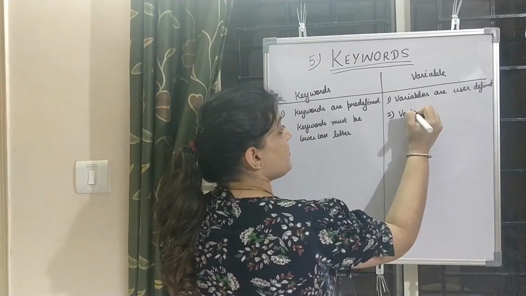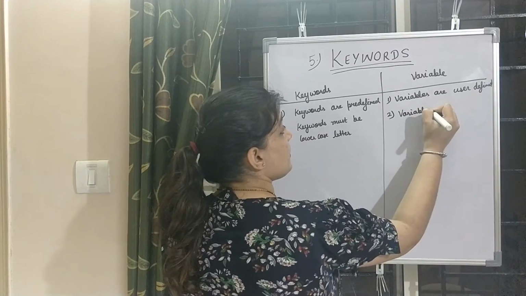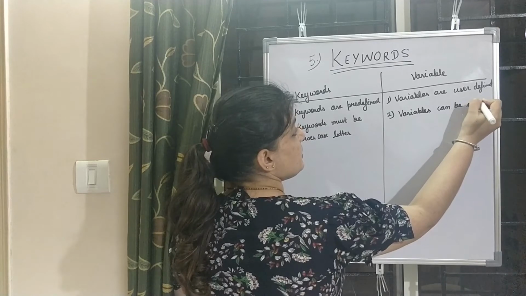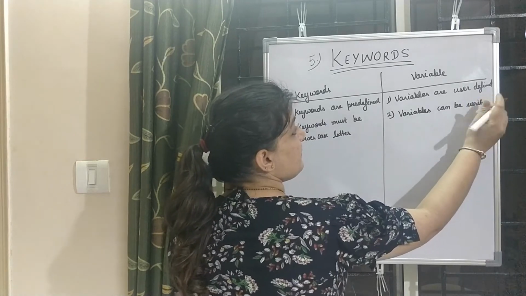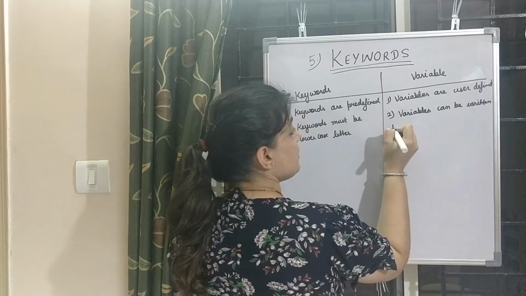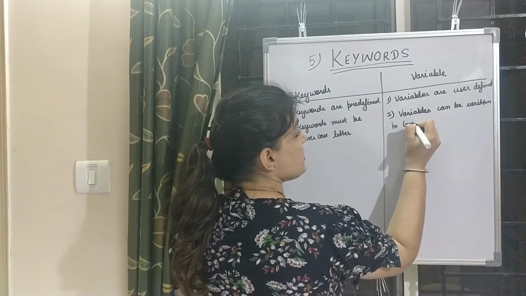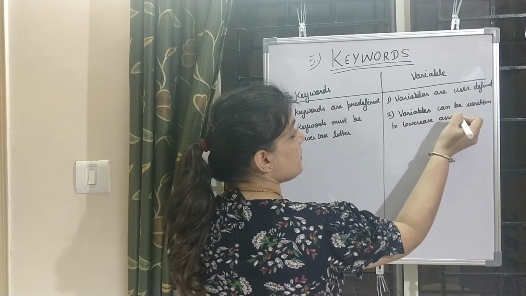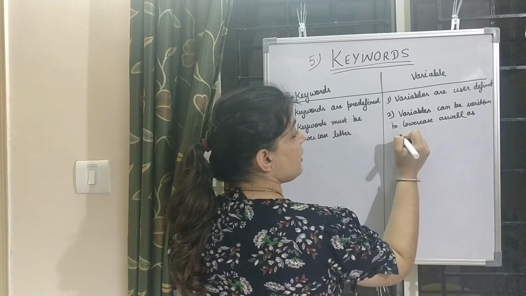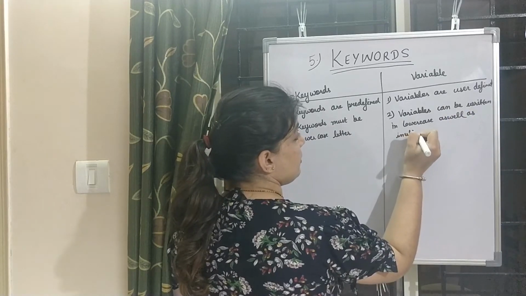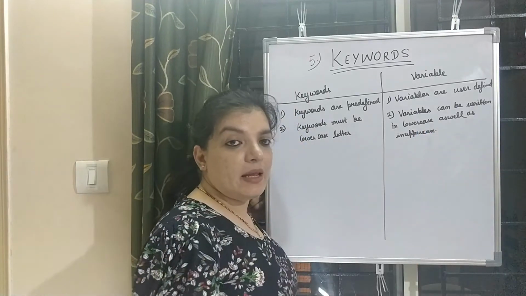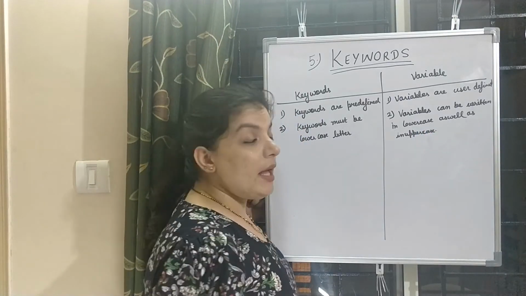Variables can be written in lowercase as well as in uppercase. In variables, lowercase and uppercase both are allowed.